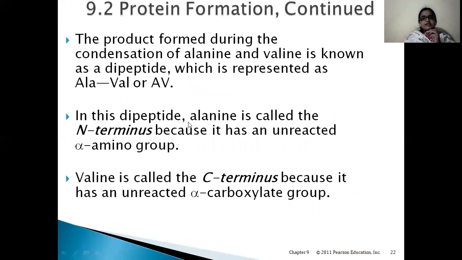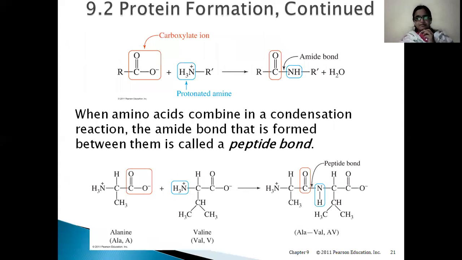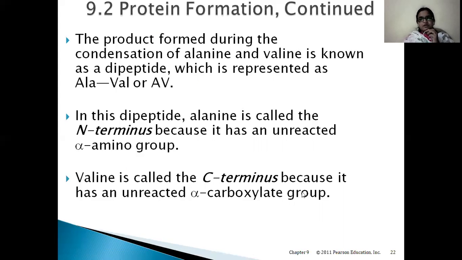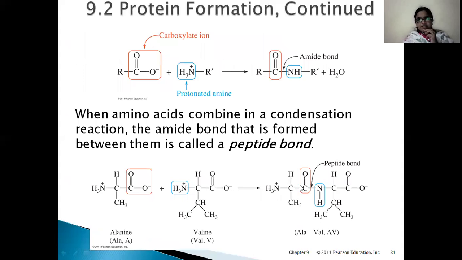Now, in this dipeptide, alanine is called the N-terminus because it has an unreacted alpha amino group. Here, again, we have to go back to the diagram. This is the first amino acid, alanine.